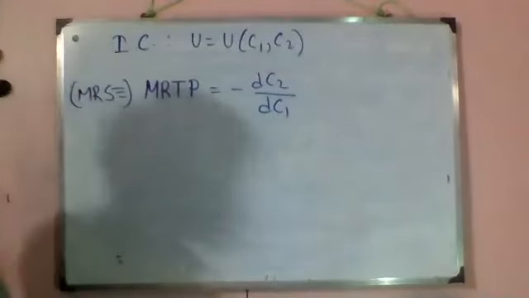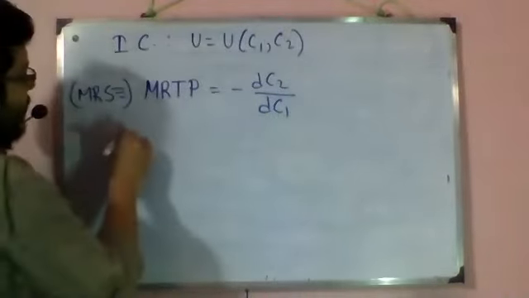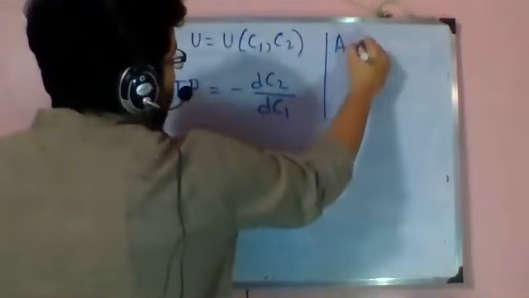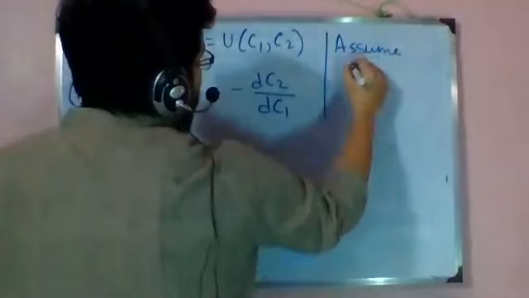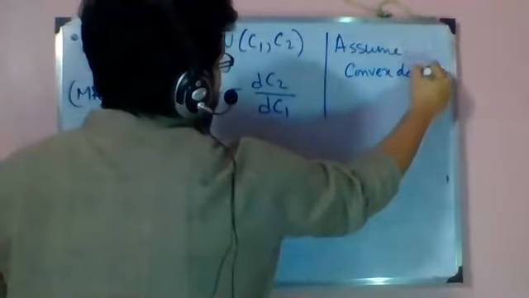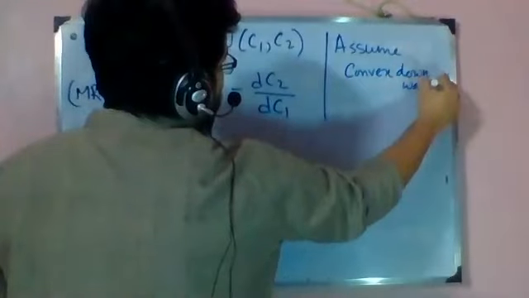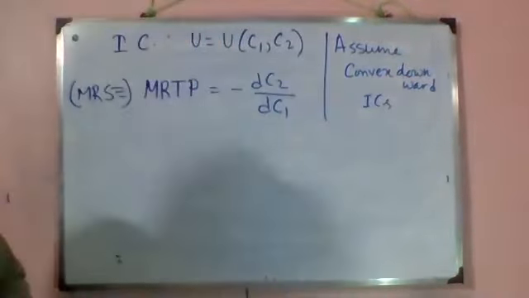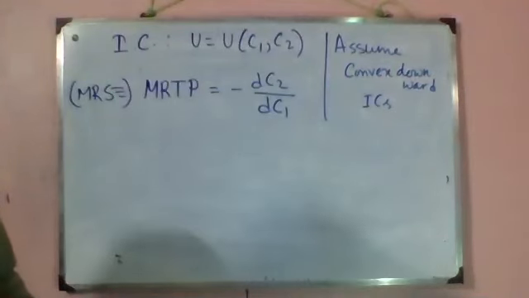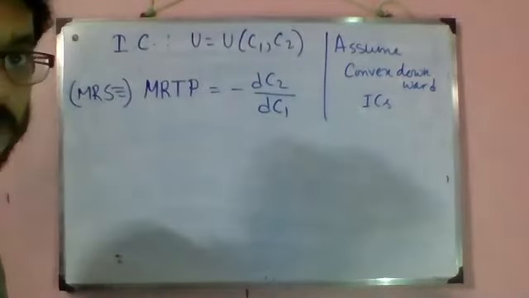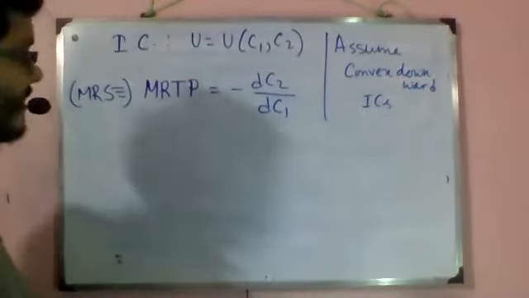Okay, now for the time being, while drawing the diagram, we will assume convex downward ICs, that is the usual ICs. Okay, so the task that we are now engaged with is the utility maximization, which we have done so many times.